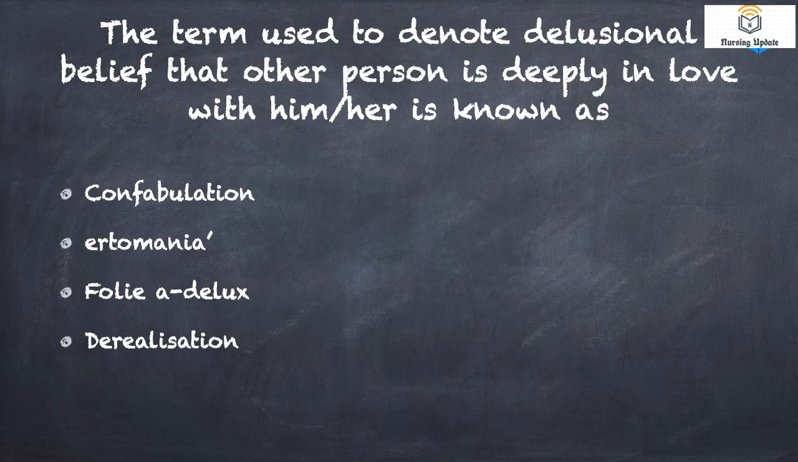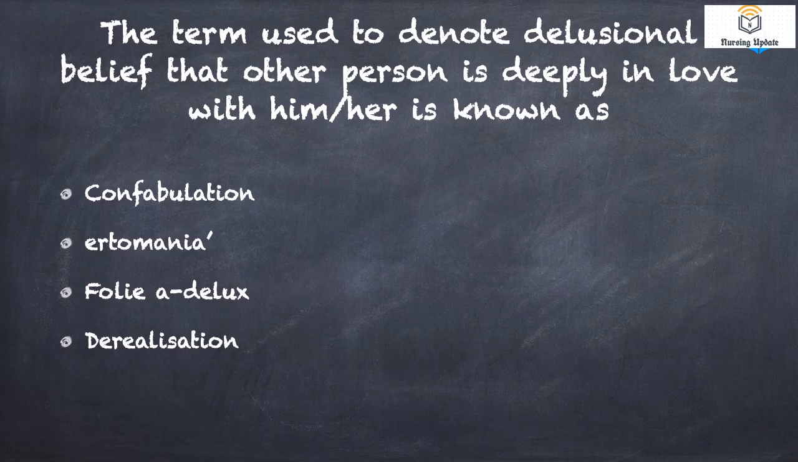Coming to the last question of today's video. The term used to denote the delusional belief that another person is deeply in love with him or her is known as what? What does it mean? The term used to denote delusional belief. I already mentioned my first question in this video was what is delusion, right? So that question is repeated now also.